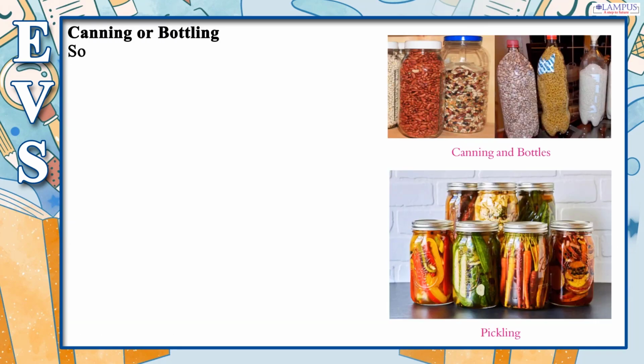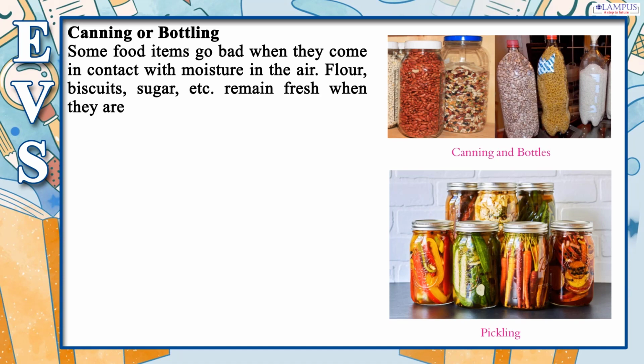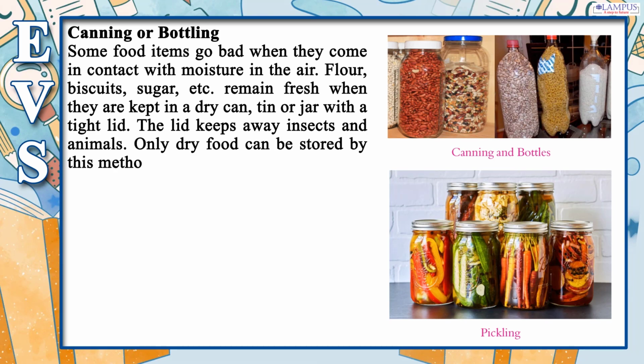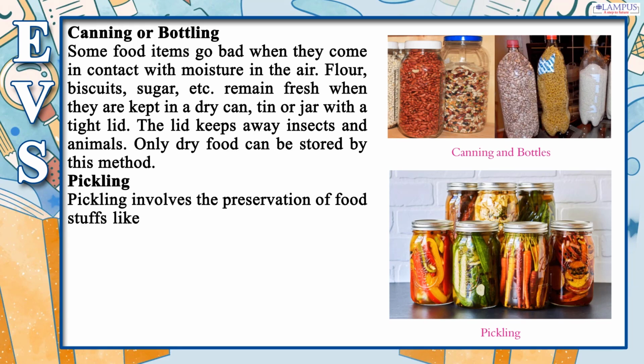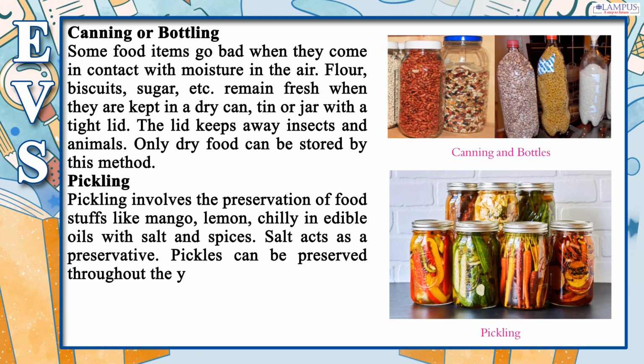Canning or bottling. Some food items go bad when they come in contact with moisture in the air. Flour, biscuits, sugar, etc. remain fresh when they are kept in a dry can, tin or jar with a tight lid. The lid keeps away insects and animals. Only dry food can be stored by this method. Pickling. Pickling involves the preservation of foodstuffs like mango, lemon, chili in edible oils with salt and spices. Salt acts as a preservative. Pickles can be preserved throughout the year.